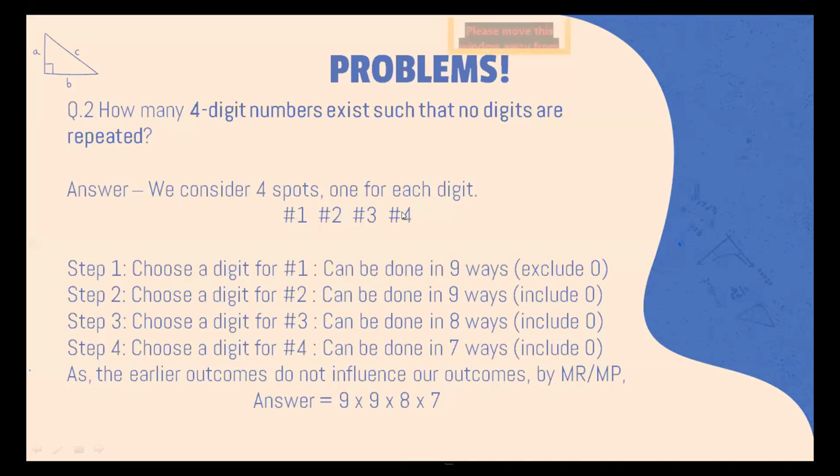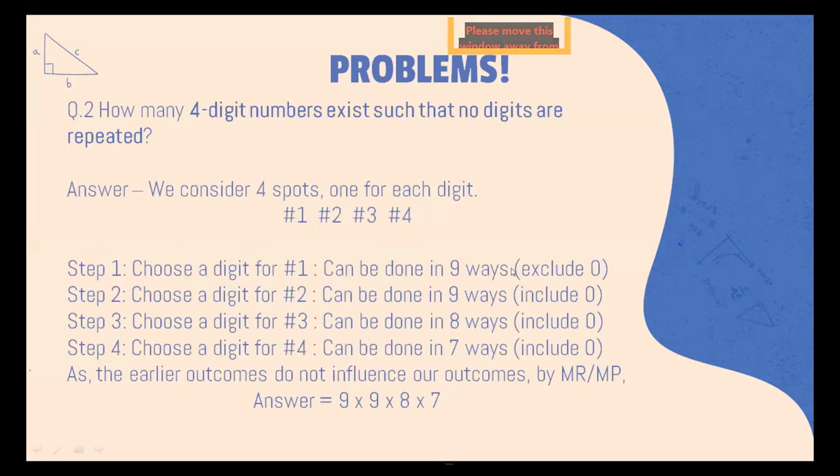If you have an even number, then you have more constraints on the fourth spot, because then you can't choose 1357 over here. But if you have an odd number, you can choose 2468 over here, and so on. We will see that later as well. Okay, the first step will be to choose a digit for number one.